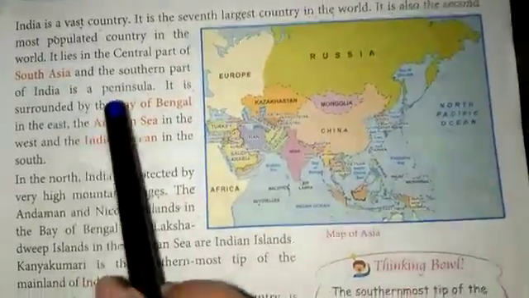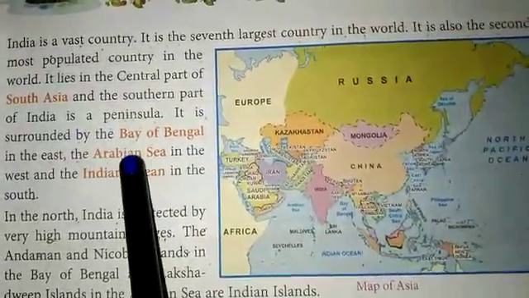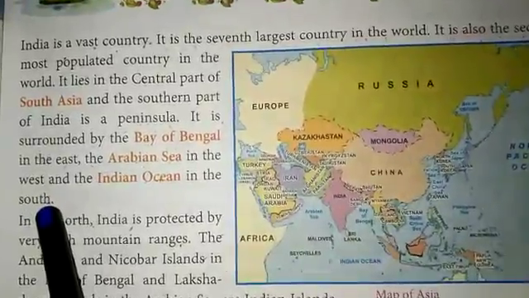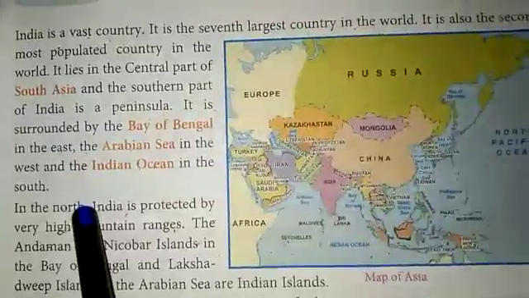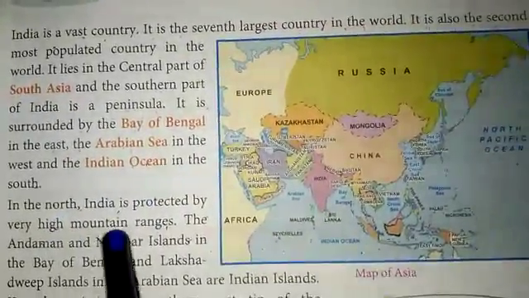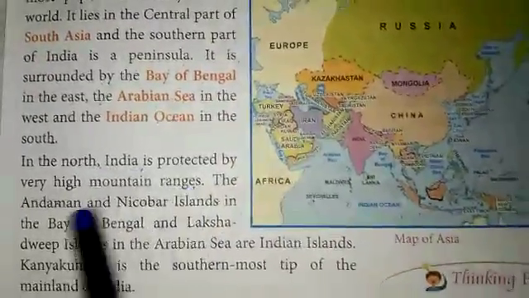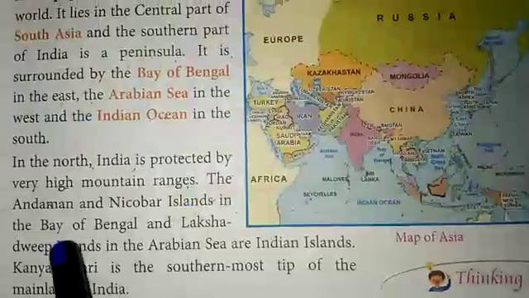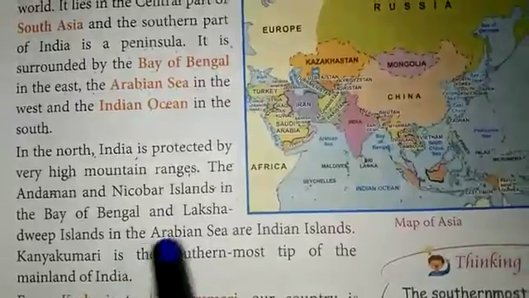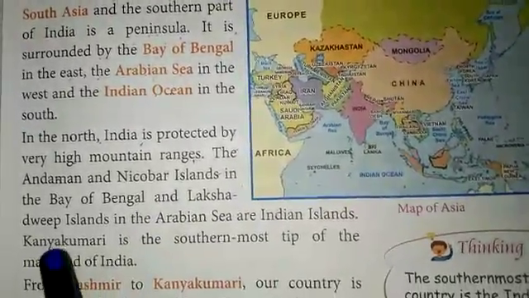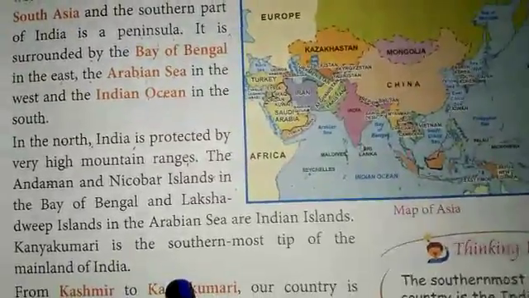From the east it is surrounded by the Bay of Bengal. From the west it is surrounded by the Arabian Sea, and from the south side it is surrounded by the Indian Ocean. And the north side protects India with very high ranges. There are two Indian islands. First is Andaman and Nicobar Island, which is in the Bay of Bengal, and second is the Lakshadweep Island, which is in the Arabian Sea. And Kanyakumari is the southernmost tip of the mainland of India.